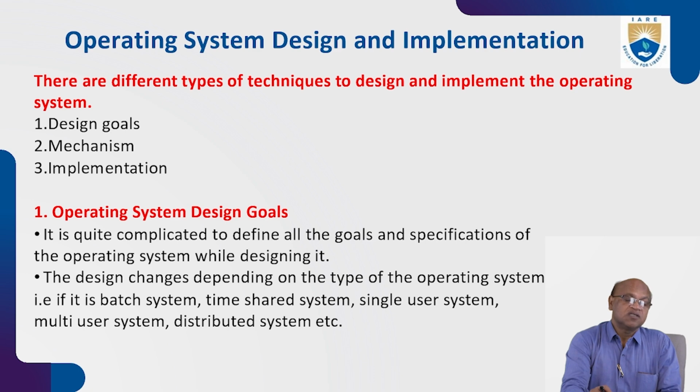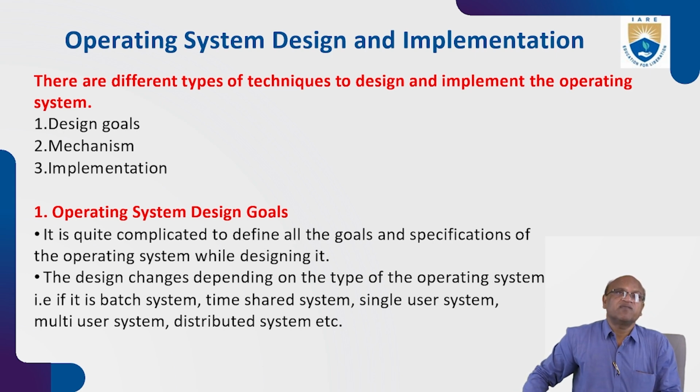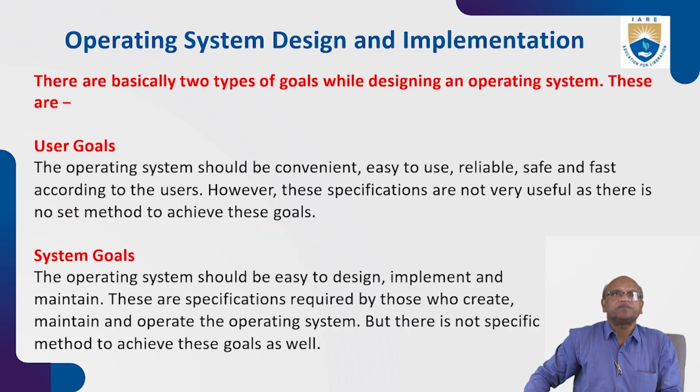Operating system design goals. It is quite complicated to define all the goals and specifications of an operating system while designing it. The design changes depending upon the type of the operating system, that is, batch system, time shared system, single user system, multi-user system, distributed system. There are different types of operating systems. So once you are designing the OS, what programs you have to write and what programs you have to add to the OS will vary from situation to situation.